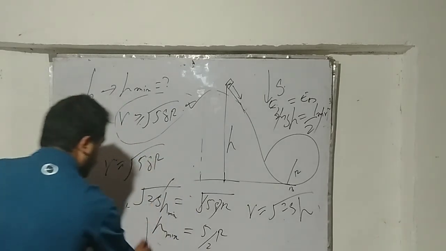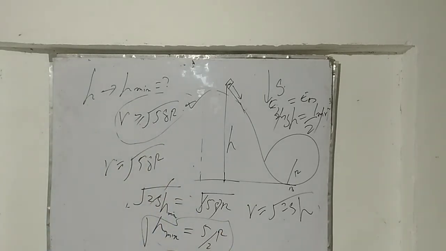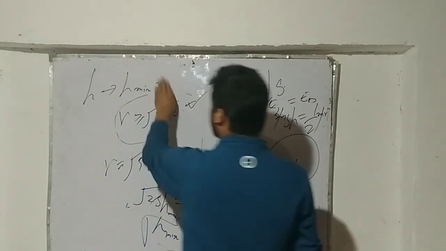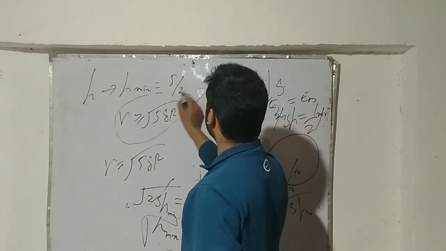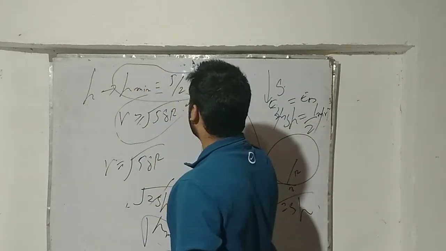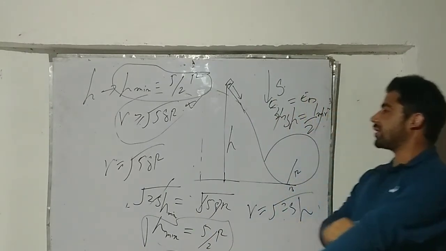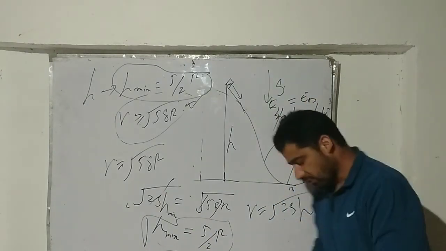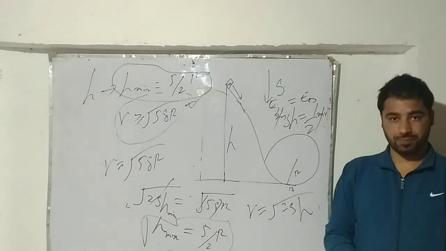This was the demand from the question. Here I got the minimum value of h. It is 5/2 of r, so that the particle will complete the vertical circle. So this was all about this problem.